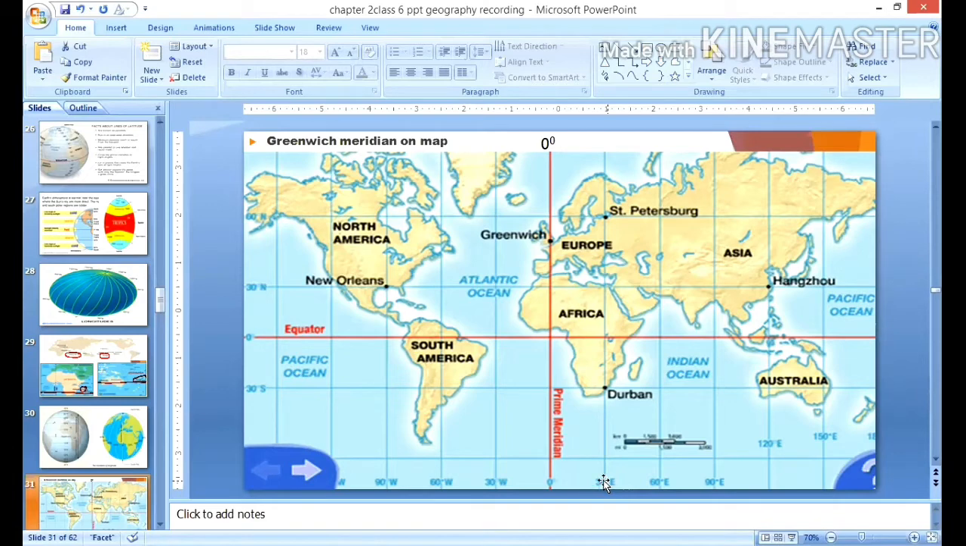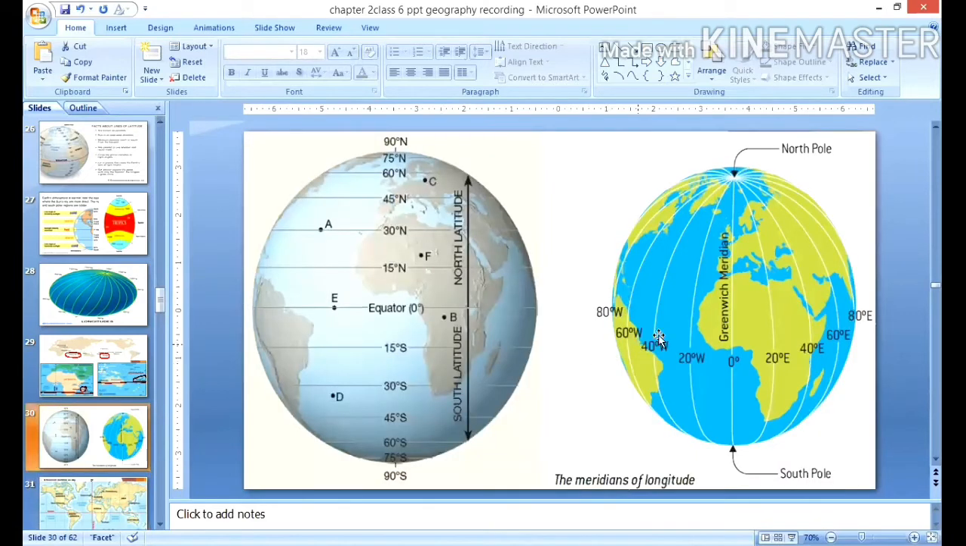They are semicircles, if you see here, and like the parallels, they are semicircles, and they all are equal in length. You can say the length is equal for each and every longitude, whereas the length of the latitudes decreases as they reach towards the poles. This is the difference.